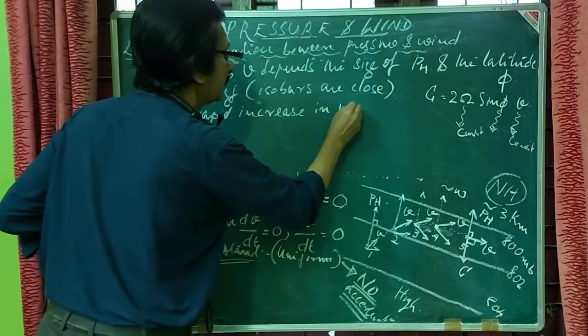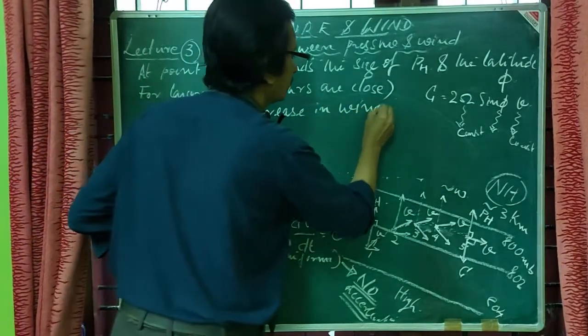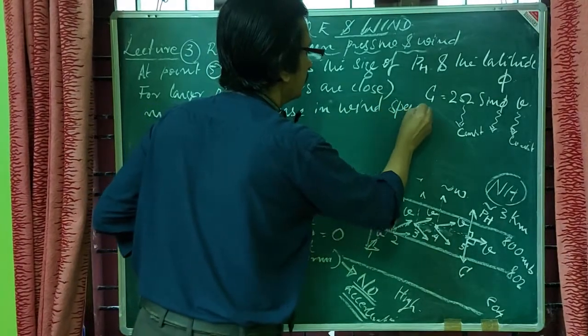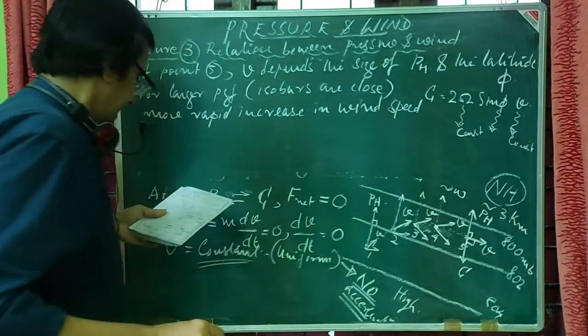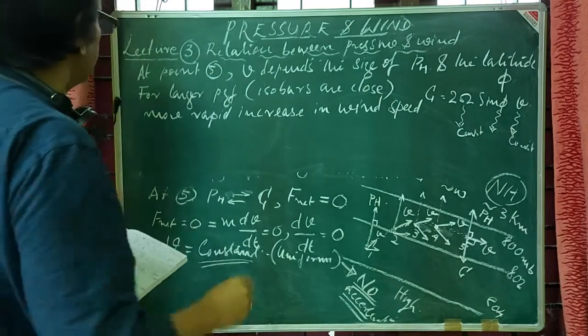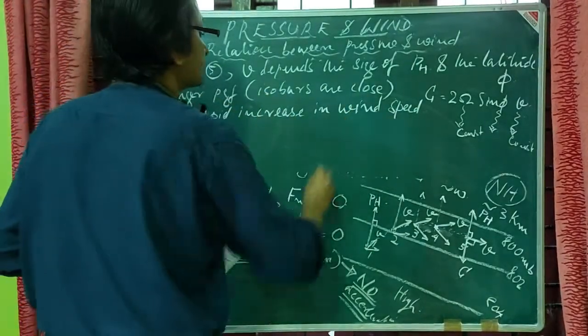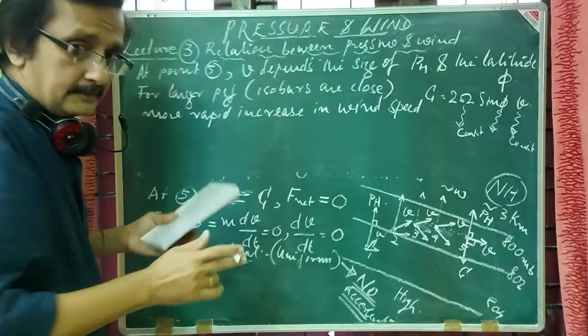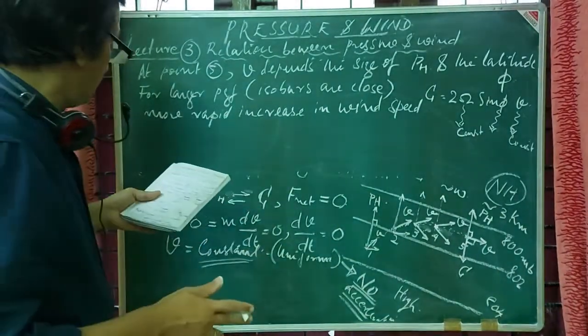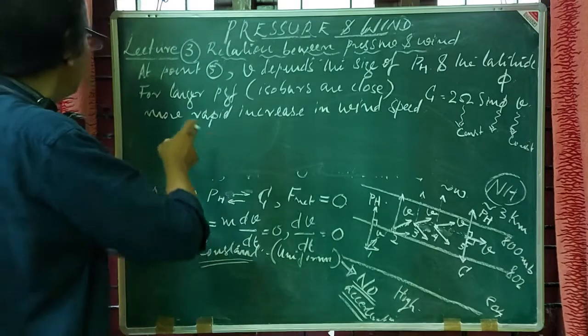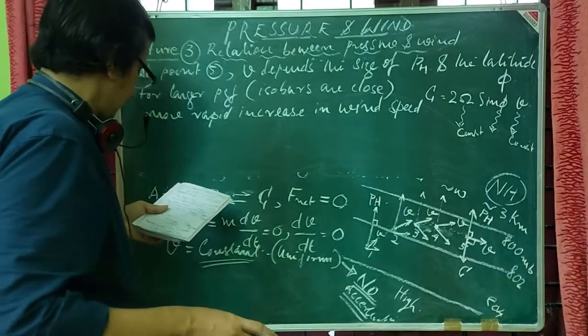So here, for larger pressure gradient, the isobars are in a very close fashion, and thereby we can see more rapid increase in wind speed.